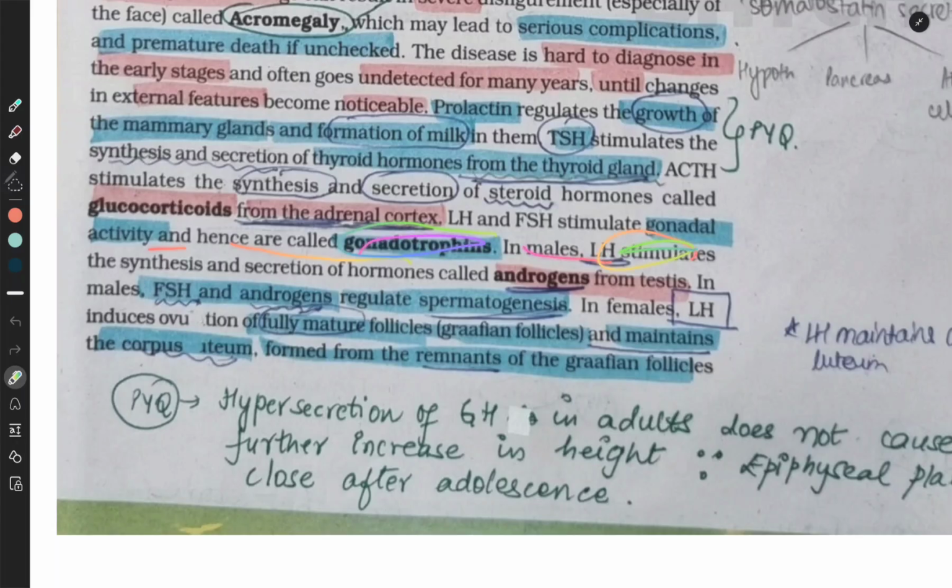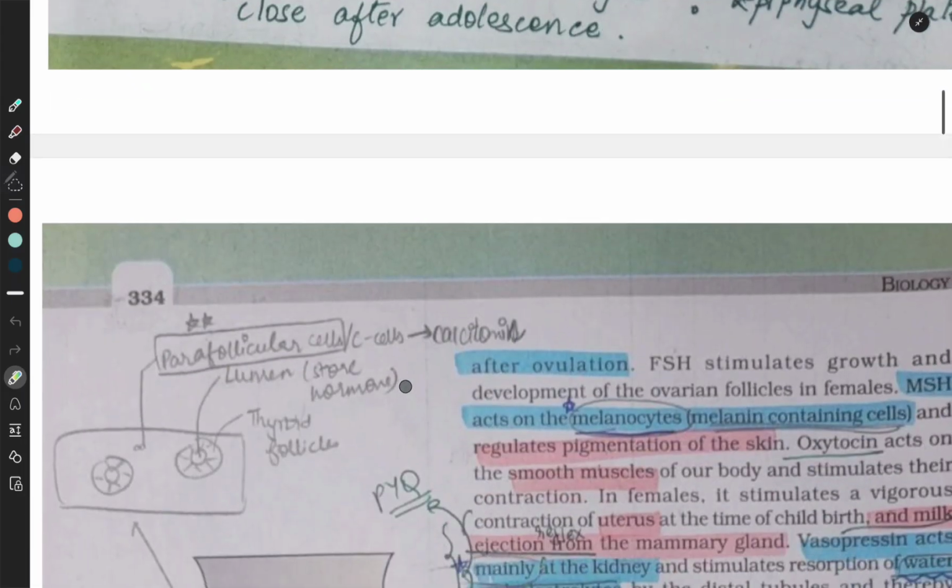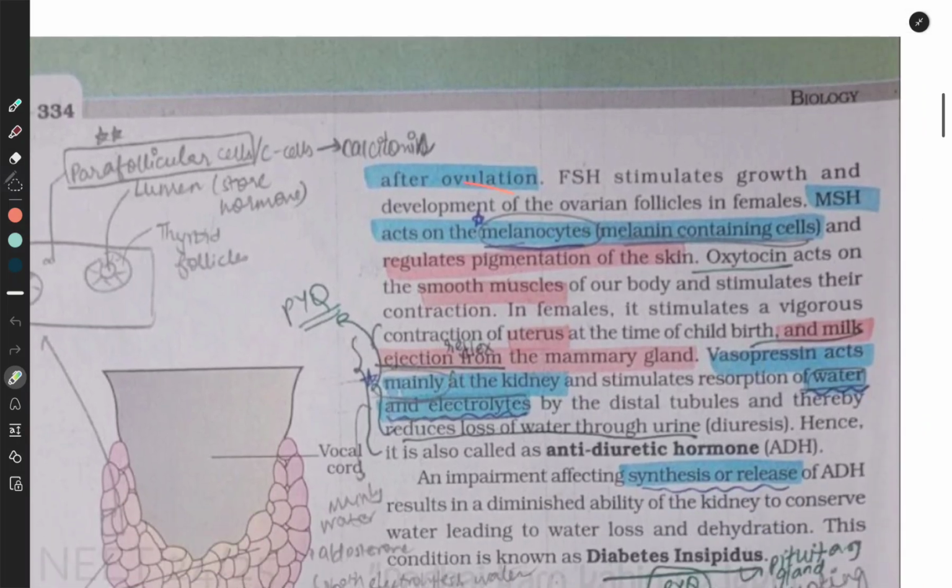In males, LH stimulates the secretion of hormones called the androgens from testes. In males, FSH and androgens regulate spermatogenesis. In females, LH induces ovulation of the fully mature follicles, Graafian follicles, and maintains the corpus luteum formed from the remnants of the Graafian follicles. After ovulation, FSH stimulates growth and the development of ovarian follicles in females.